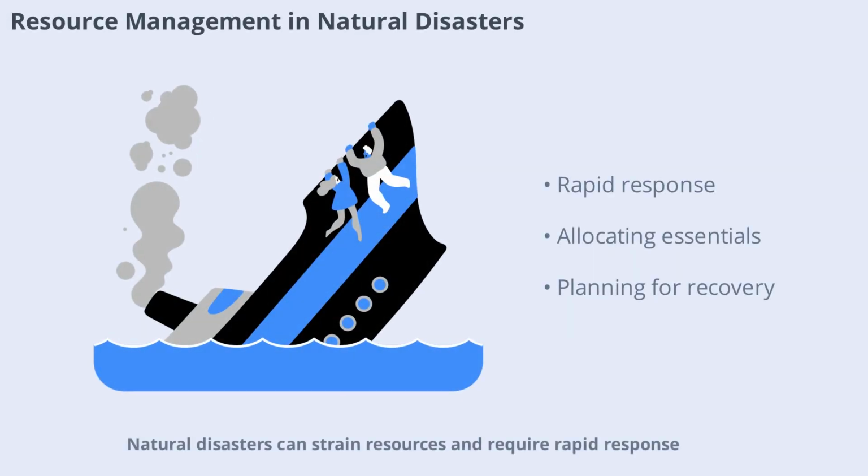Natural disasters constrain resources and require rapid response. Emergency management involves allocating food, water, shelter, and medical care to those in need. Planning and preparedness are key to minimizing damage and saving lives. Effective resource management during disasters can speed recovery and reduce long-term impacts. Let's see how communities manage resources in times of crisis.